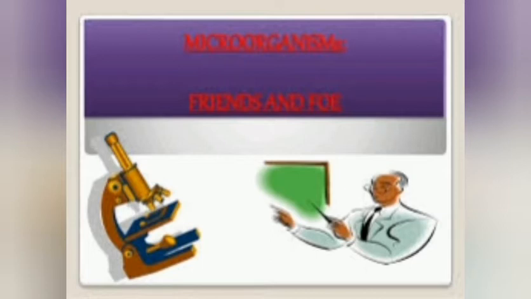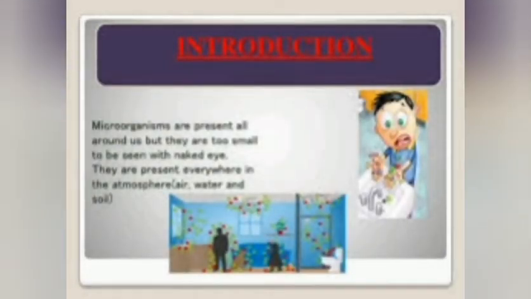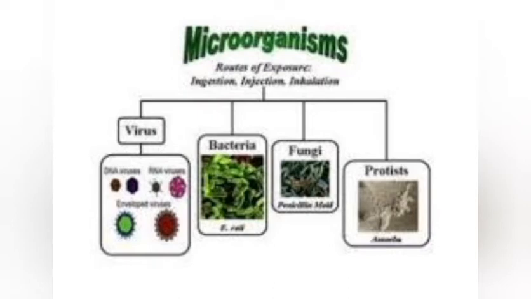For example, you might have observed that during the rainy season moist bread gets spoiled and its surface gets covered with grayish white patches. Observe those patches through a magnifying glass. You will see tiny black rounded structures. Do you know what this structure is and where it comes from?